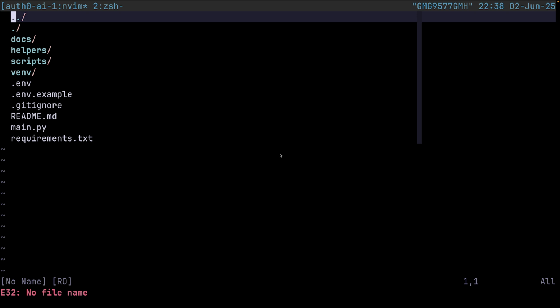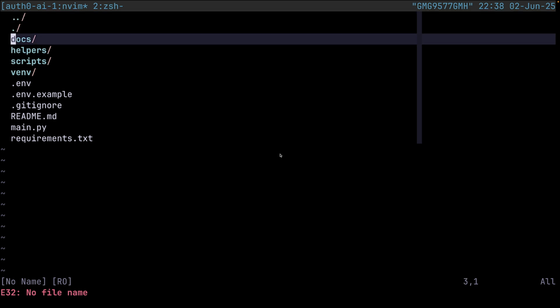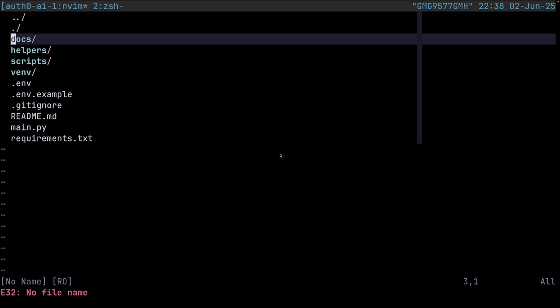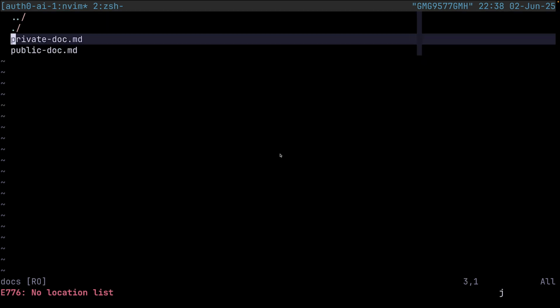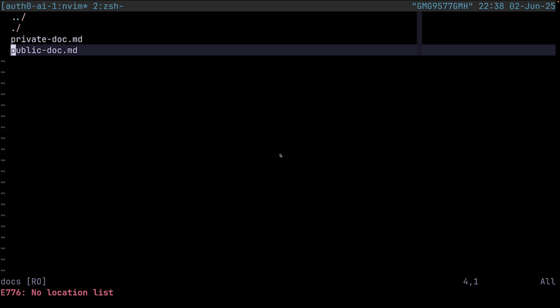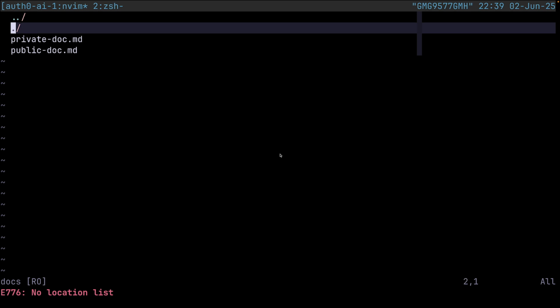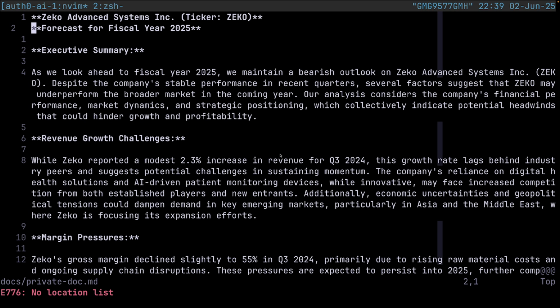All right, so here in the code, I have a list of files from this project, and the first folder is called docs. If we go into docs, we see two different documents. We have a public document, which contains general information about the SQL Advanced Systems company, a totally fictional company, by the way. And we also have our private document, which contains forecast information for the fiscal year 25. Again, totally fake. Don't worry about any of it.